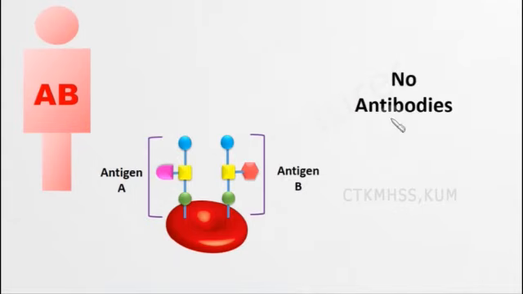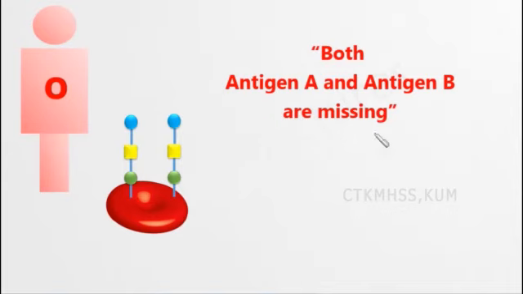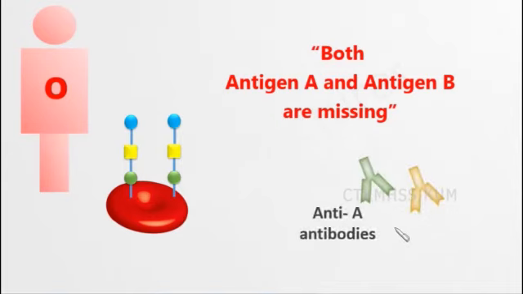Next, in O blood group, already we have seen there is no antigen. Both antigen A and antigen B are missing. So in that case, both anti-A antibodies and anti-B antibodies will be present. So this is about the antibodies of the blood group. Whichever antigen is missing, that type of antibody will be seen in the blood serum.